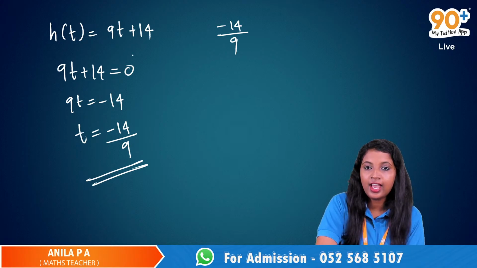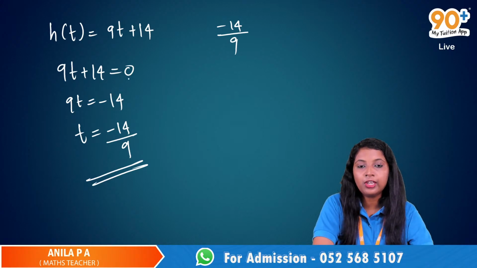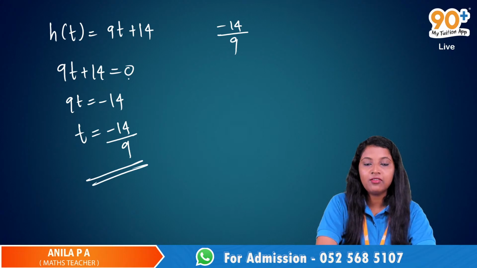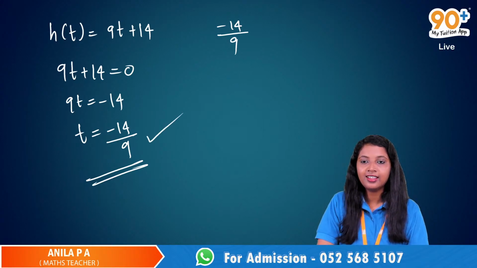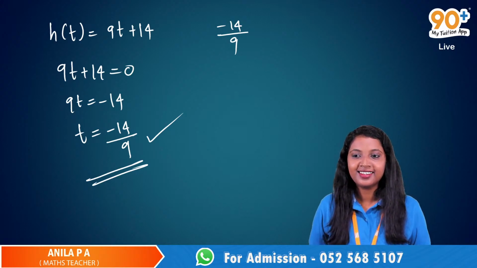And we have to find the zero of this polynomial. We equate that polynomial to 0 and find the value of t, which is equal to minus 14 by 9. What was your answer? I wrote minus 14 by 9. Same only, right? Then what is the problem?